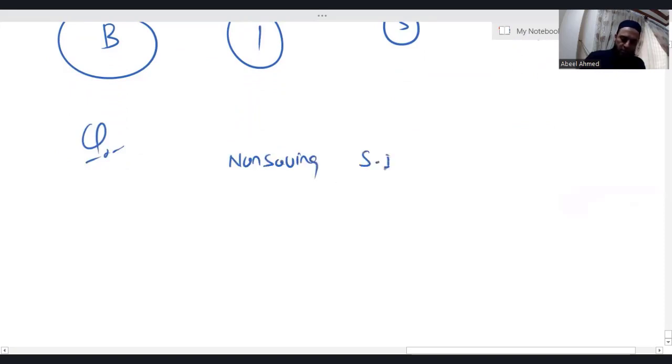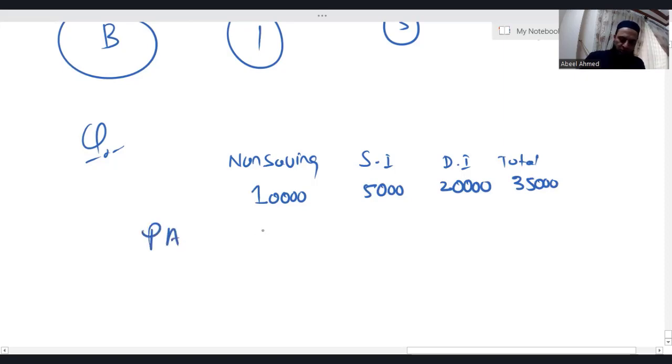Non-saving, saving income, dividend income in total. Let's say the non-saving income is 10,000. Saving income is 5,000 and dividend income is 20,000. Altogether, I'm getting 35,000. Now listen. Personal allowance, obviously, number one is 10,000. Now listen. We still have personal allowance of 2,570. If you deduct the remaining personal allowance from the saving income, logically, there will be no tax benefit. Why? Look at this. Non-saving column is having taxable income 0.